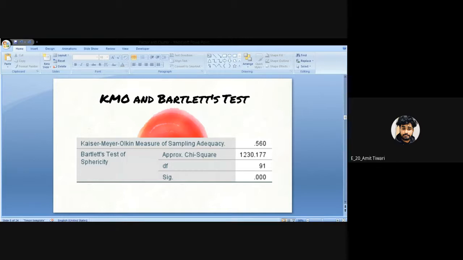Anything above 0.5 is acceptable in that KMO. Kaiser is the researcher by whose name we are doing the Kaiser-Meyer test. So he suggests that a value greater than 0.5 is acceptable. We can accept that. So I am running the factor analysis.